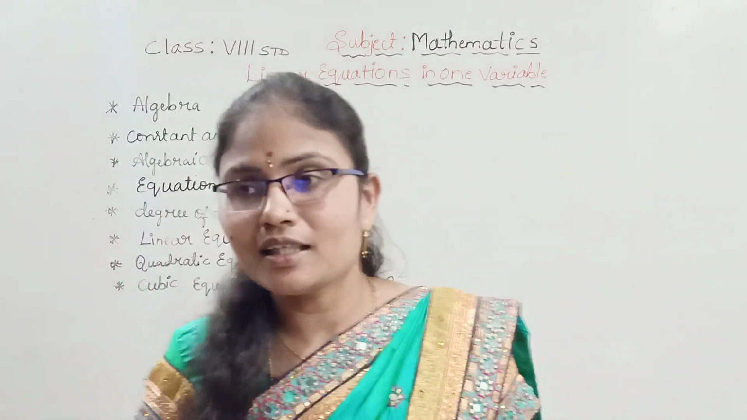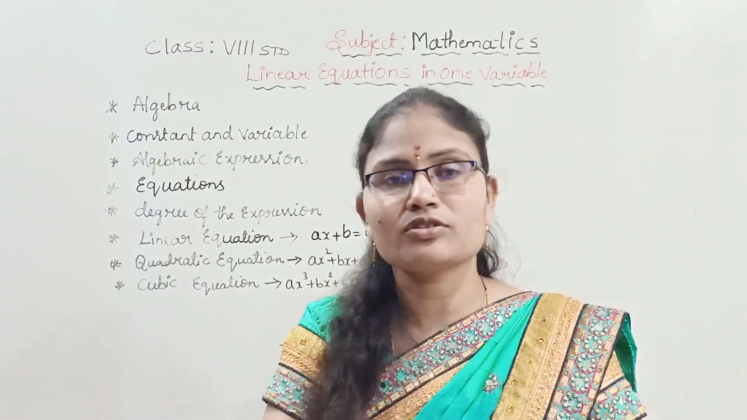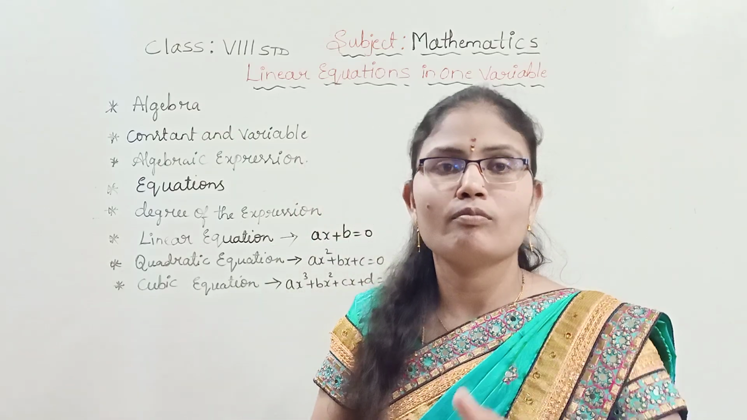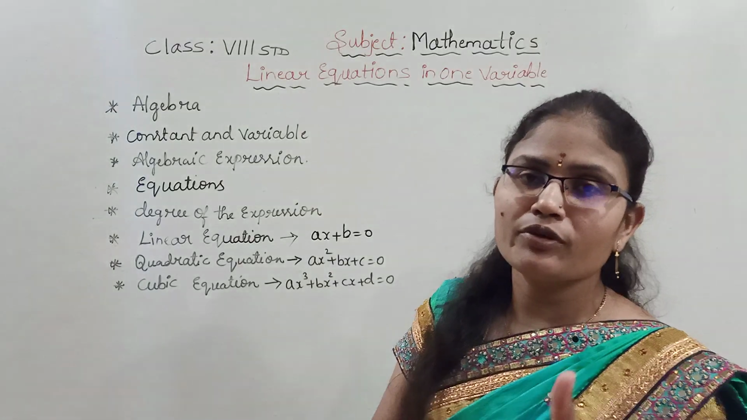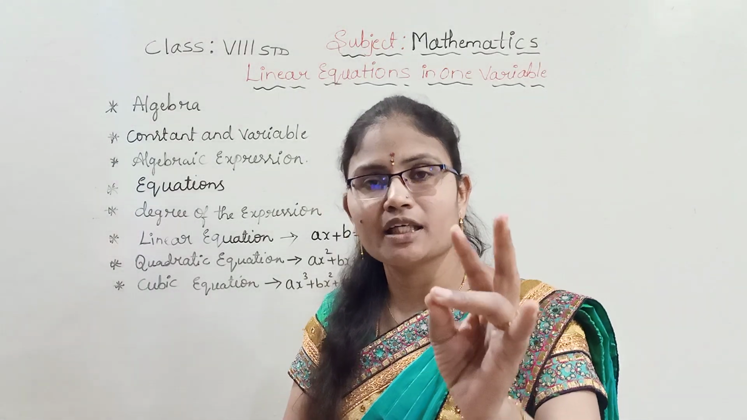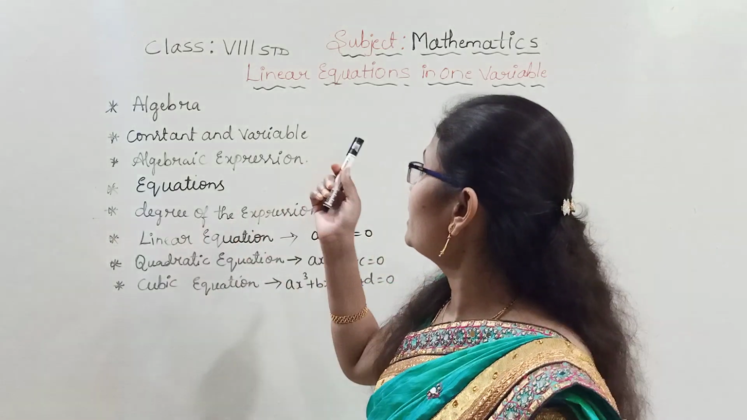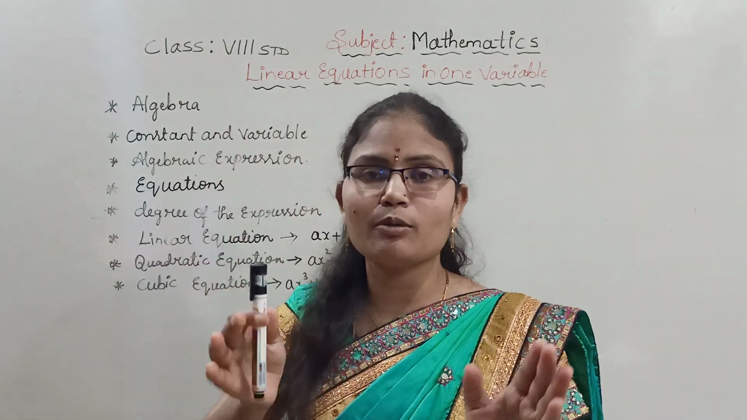You know that the linear equation in one variable comes under the branch of what? Algebra. It comes under the branch of algebra. We know that in mathematics there are three branches: algebra, arithmetic and geometry. Linear equations come under the branch of what? Algebra. Then what is meant by algebra?